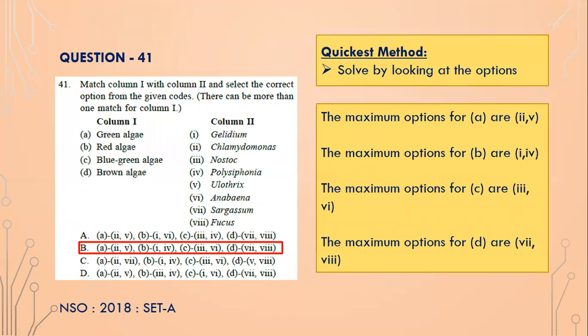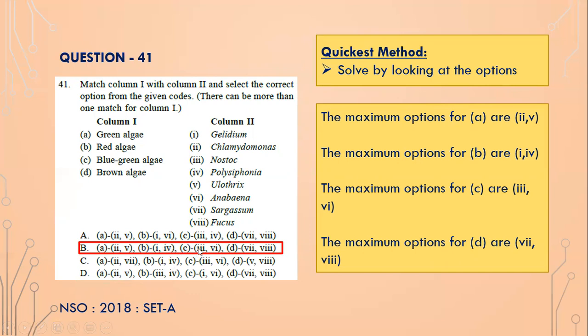Okay, 41. Match column 1 with column 2 and select the correct option from the given codes. So solve here by looking at the options. Here A has options 2 and 5 in most of its options. A 2 5 has got 1, 2 and 3, isn't it? So 2 and 5 could be the right answer. B, 1 and 4, it has got two instances, 1 and 4. So B, 1 and 4 seems to be the right option.